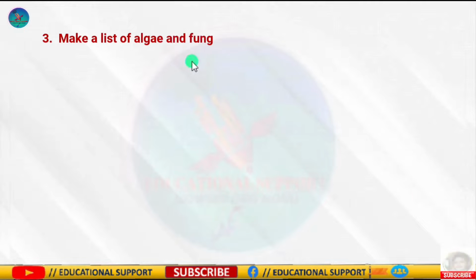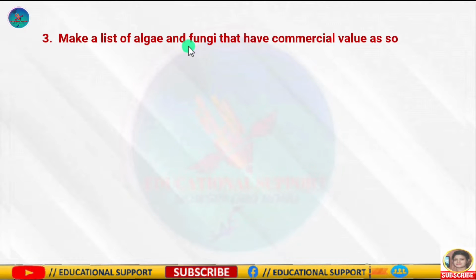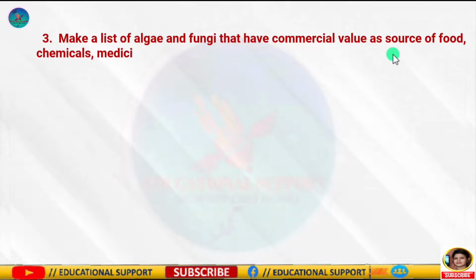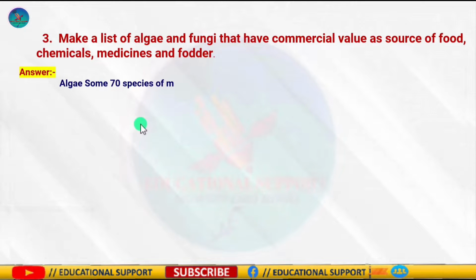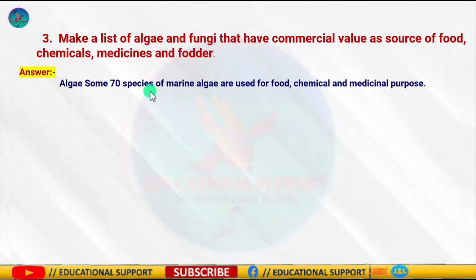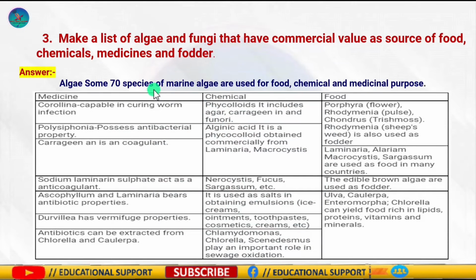Question number 3 is, make a list of algae and fungi that have commercial value as source of food, chemicals, medicines and fodder. Economic importance of algae: many species of Porphyra, Laminaria and Sargassum are among the 70 species of marine algae used for food, as supplements, rich in proteins, and even by space travelers.